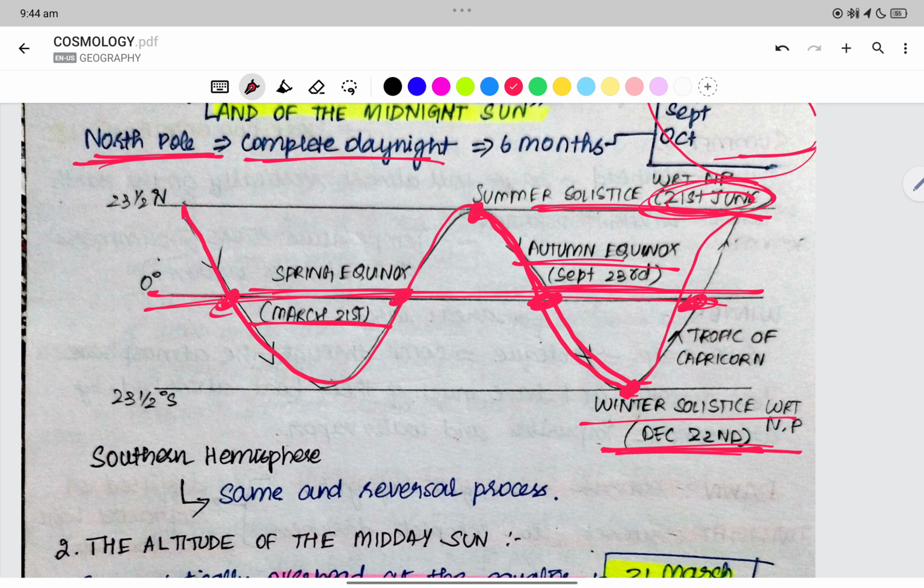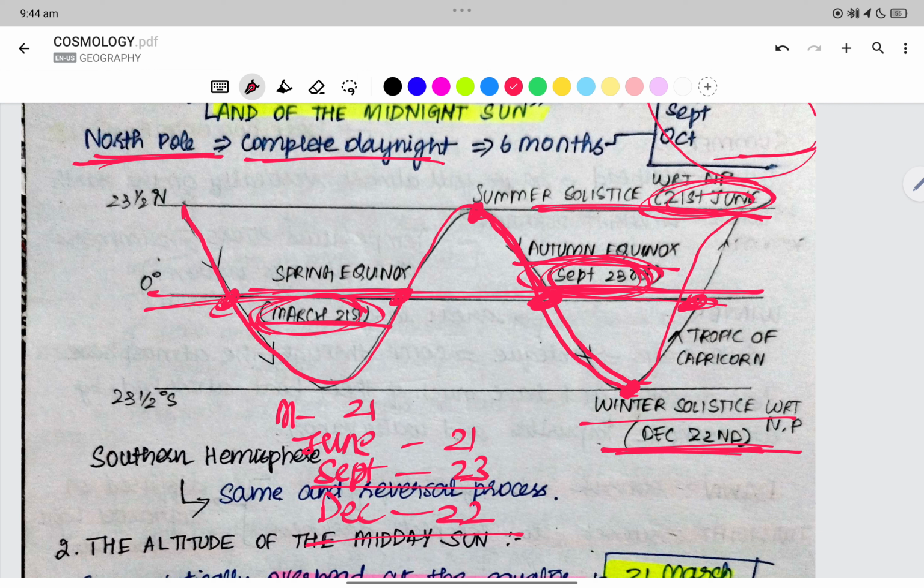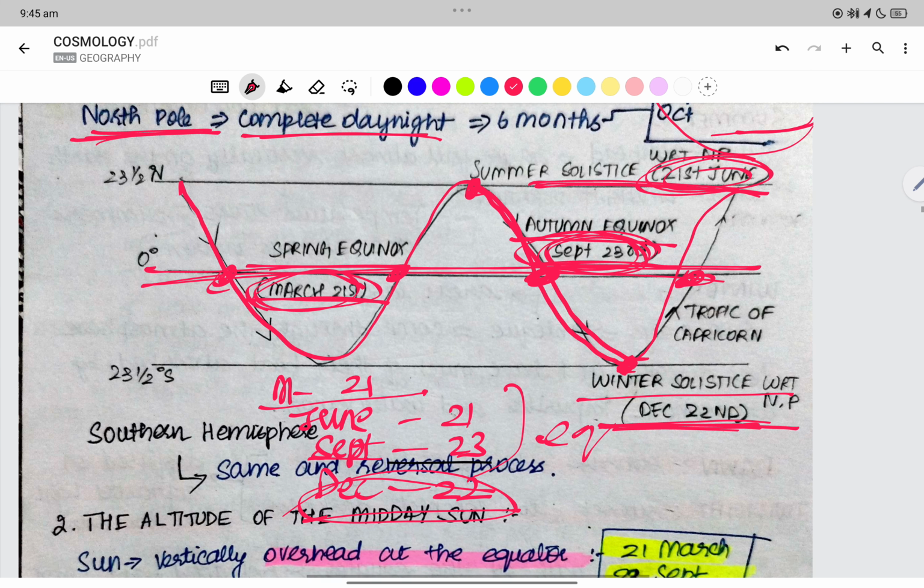This is on March 21st and September 23rd. March, April, May, June, July, August, September. March 21st, June 21st, September 23rd and December 22nd. So these are equinox. This is summer solstice and winter solstice in the northern hemisphere, right?